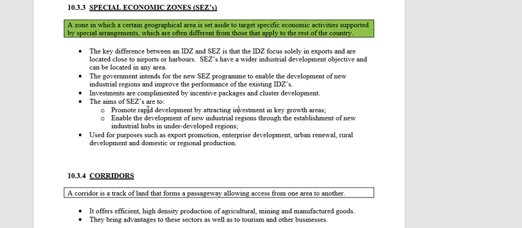Rapid means fast. Now, we don't want it to take 70 years. We want investment to happen, we want industrial development to happen, and we want it to happen quickly. We want to see an improvement in growth and development quickly. Then also to enable the development of new industrial regions through the establishment of new industrial hubs.